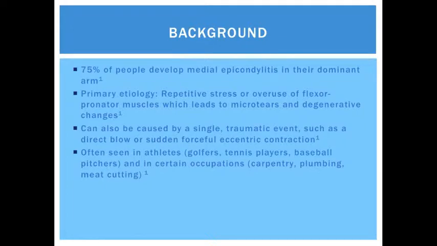75% of people develop medial epicondylitis in their dominant arm. The primary etiology is repetitive stress or overuse of the flexor pronator muscles, which leads to microtears and degenerative changes. It can also be caused by a single traumatic event, such as a direct blow or sudden forceful eccentric contraction. It is often seen in athletes, such as golfers, tennis players, or baseball pitchers, and in certain occupations.